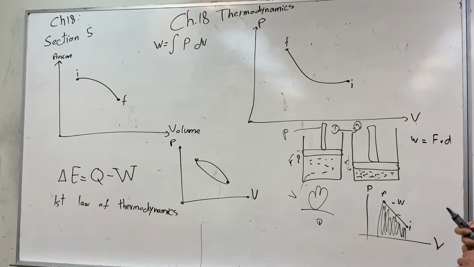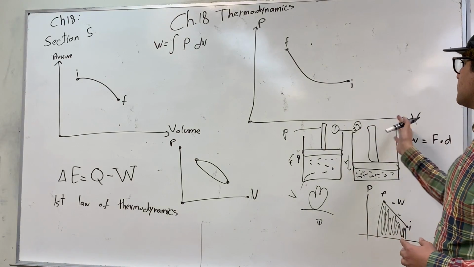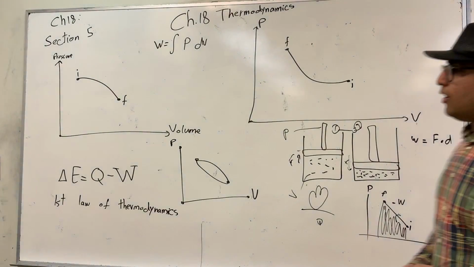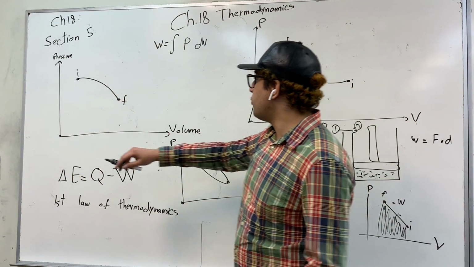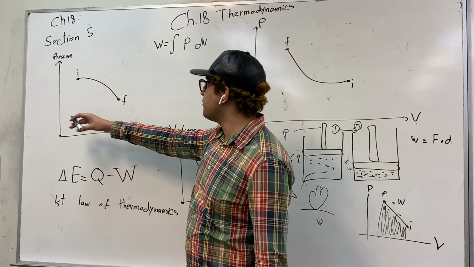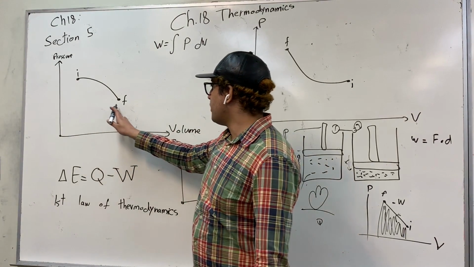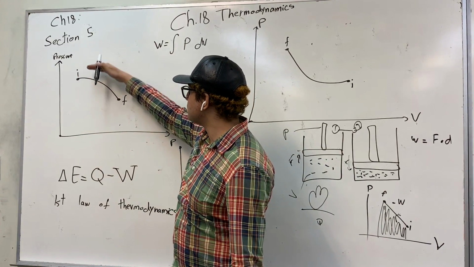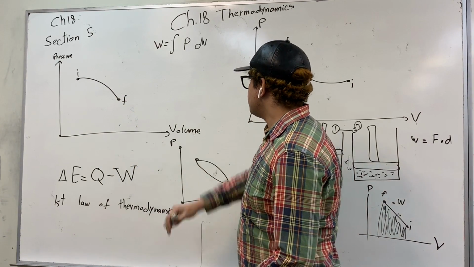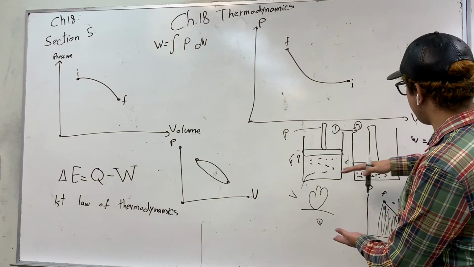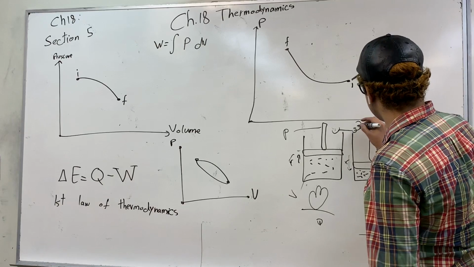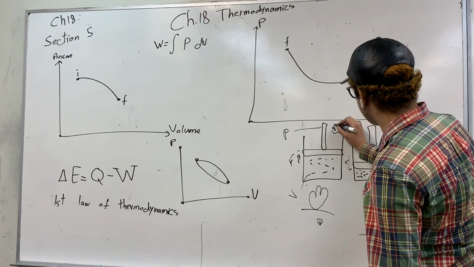This is an example of how we can interpret the pressure versus volume graph. In this graph, we can see that from point A to point F, the pressure is dropping. We're moving from a higher pressure to a lower pressure. In this graph, this is 1 and this is 2.